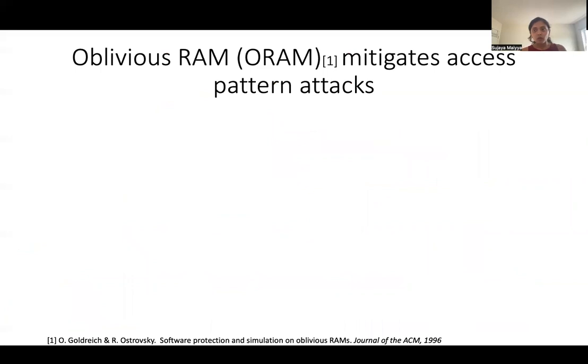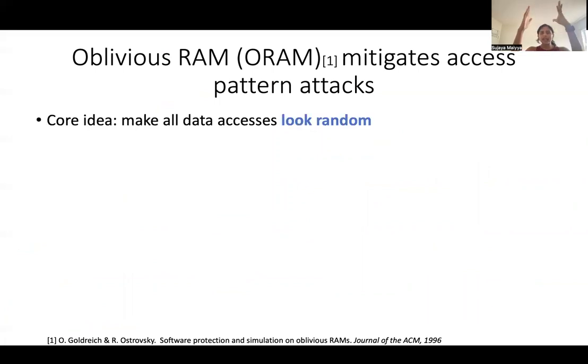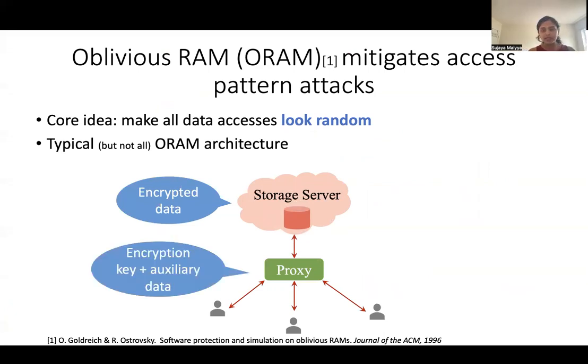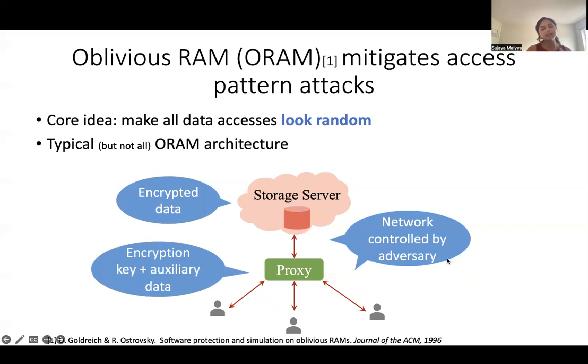And oblivious RAM, or ORAM, is a cryptographic technique that mitigates access pattern attacks. The core idea in ORAM data stores is to make the data accesses on the external server look completely random. And a typical ORAM data store has the following architecture. There is the external server that stores the encrypted data. There is a trusted proxy that stores the encryption key, as well as any metadata necessary for the ORAM scheme. And the adversary typically controls all of the communication channels in the system.